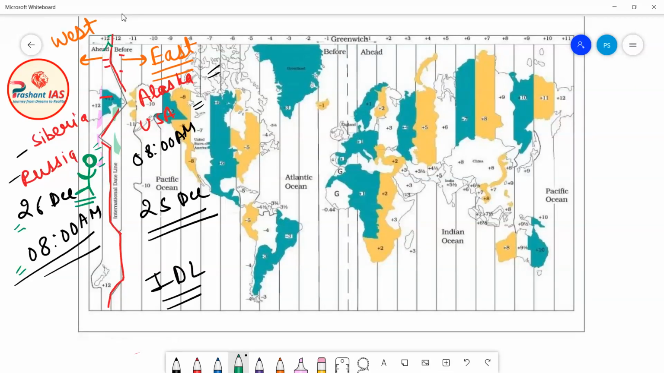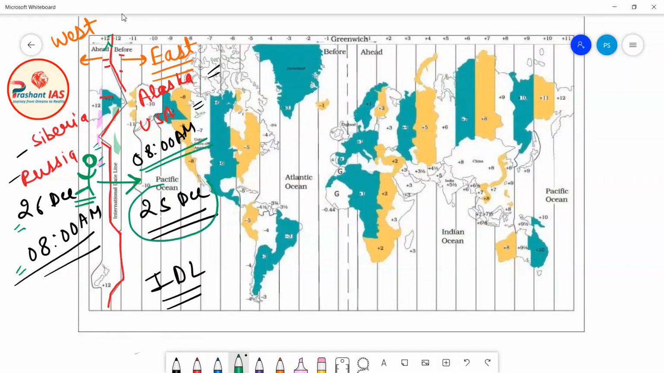But what happened is that Chandu just started walking, crossed the international dateline, and reached the east of the international dateline. So when Chandu reaches the east of the international dateline, the time will be 8 a.m. for Chandu, but the date will become 25th of December.